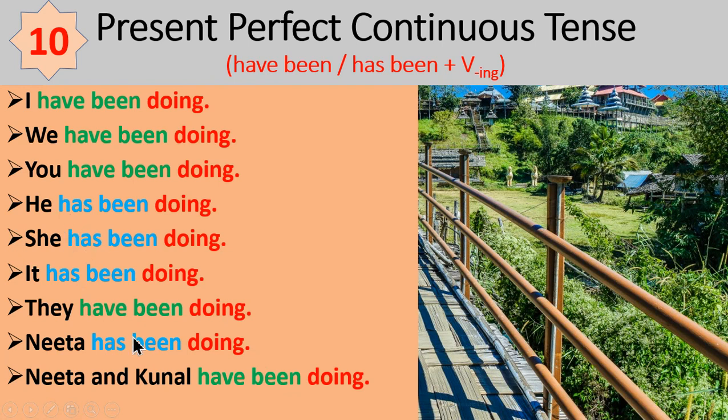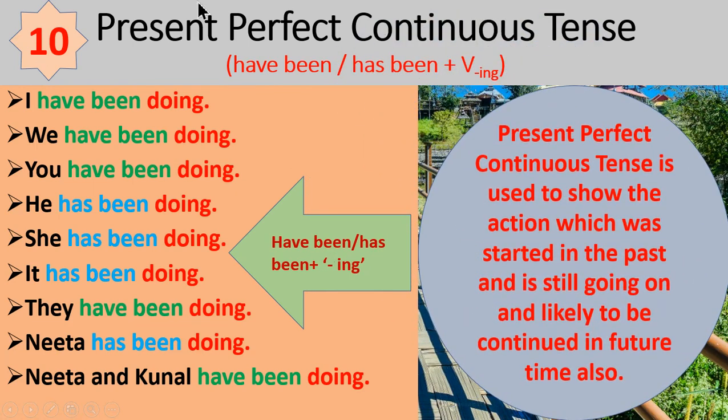In case of third person singular, has been is used, and in case of all other subjects, have been is used. Doing, that is VING, is used for all verbs, all subjects. So have been or has been plus VING. Present perfect continuous tense is used to show an action which was started in the past and is still going on and likely to be continued in future time also.